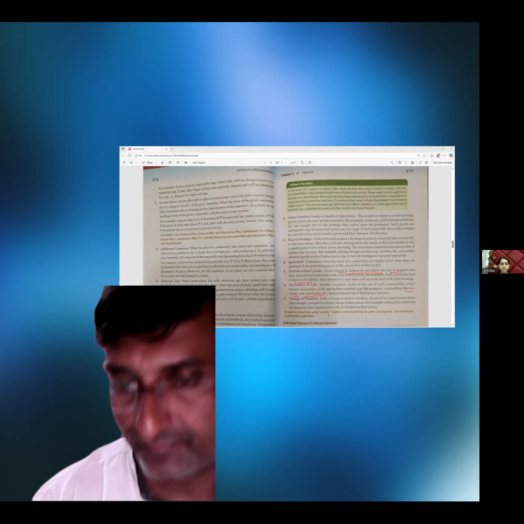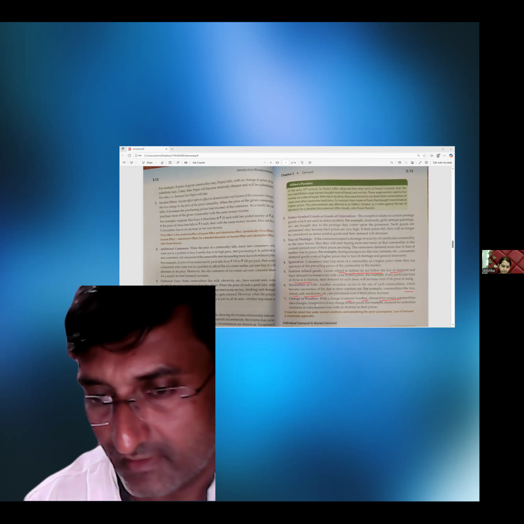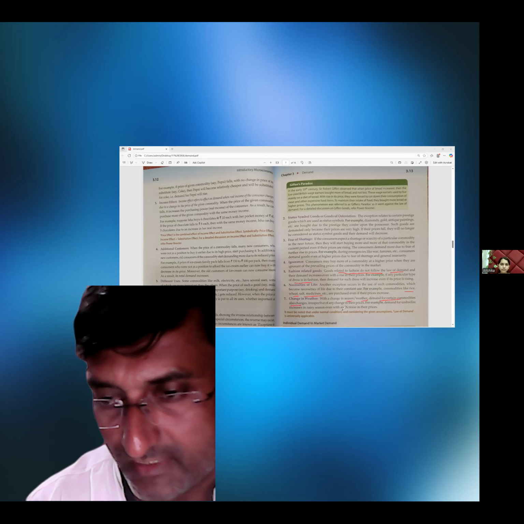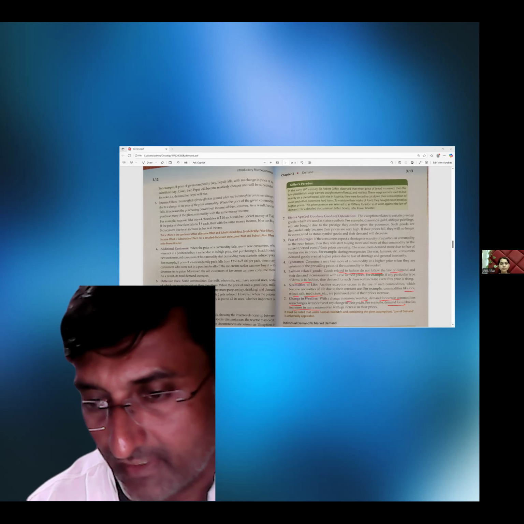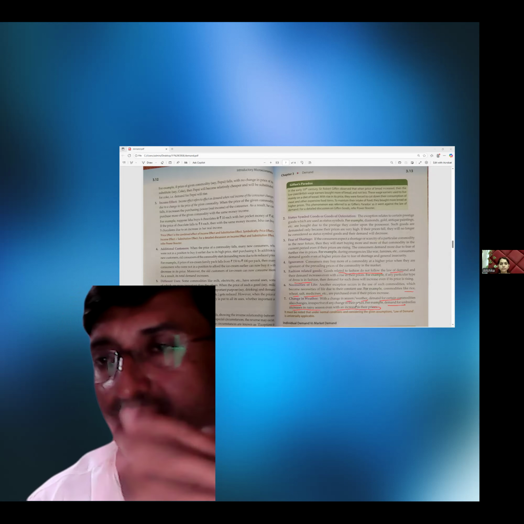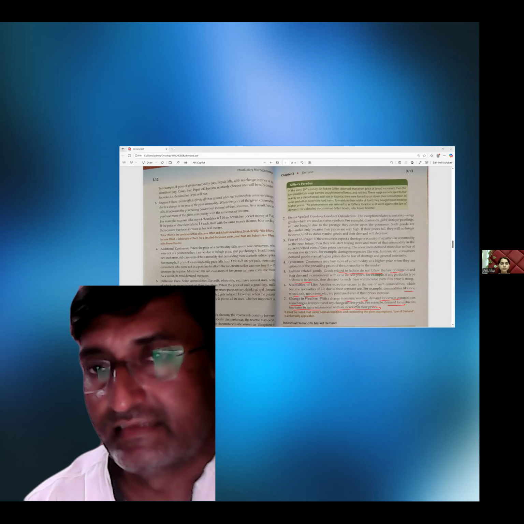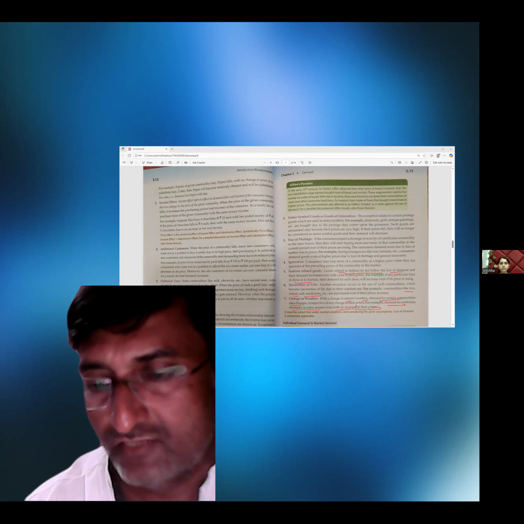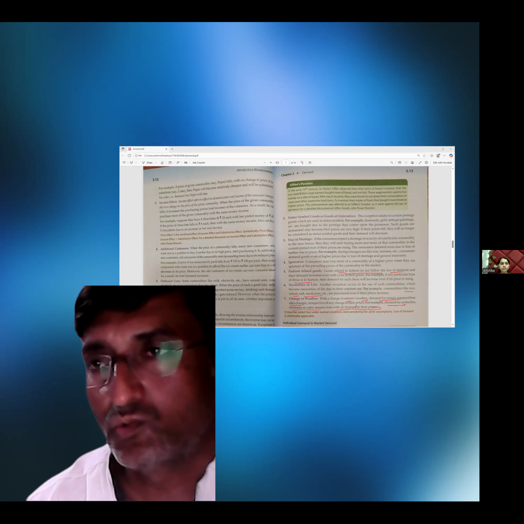Change in weather. With a change in season or weather, demand for certain commodities also changes. Here is an example: demand for umbrellas increases in the rainy season, even with an increase in prices. In the rainy season, you know, the price of umbrellas is increasing, but still demand is also increasing.